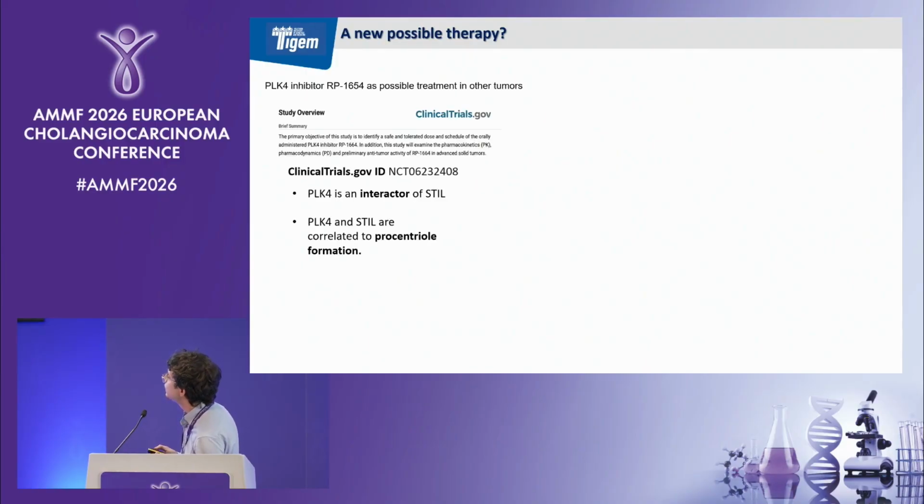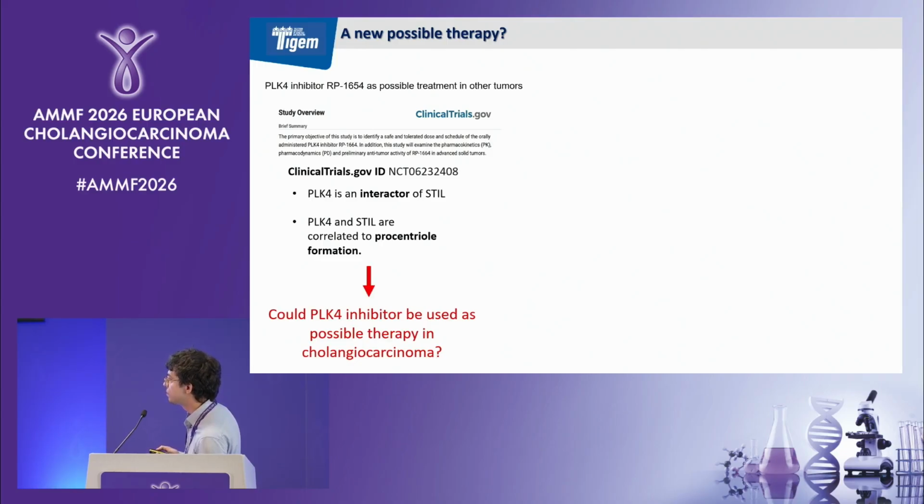Finally, I decided to put this slide, a new possible therapy. So we decided to test this drug in our cellular line, the PLK4 inhibitor, also known as RP1654. It is a drug that is tested in different solid tumors with high chromosomal instability. And why? Because PLK4 is an interactor of STIL, and both of these proteins are correlated to procentriole formation. So the question is, could PLK4 be used as a possible therapy in cholangiocarcinoma?